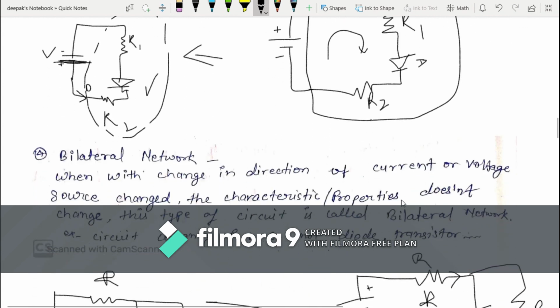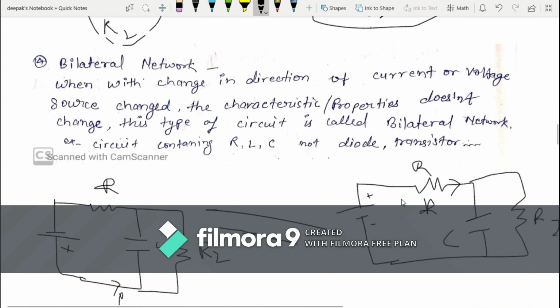Now coming to the bilateral network. What is a bilateral network? When, with changing direction of current or voltage source, the characteristic or properties don't change, this type of circuit is called a bilateral network. For example, circuits containing R, L, C, not diode or transistor. These types of network show bilateral behavior.